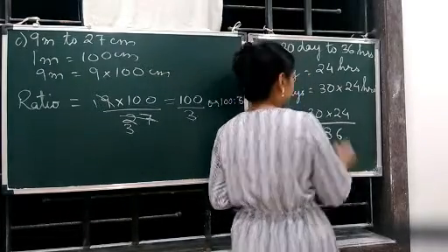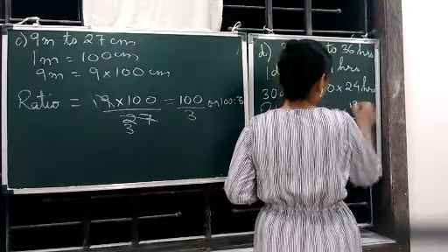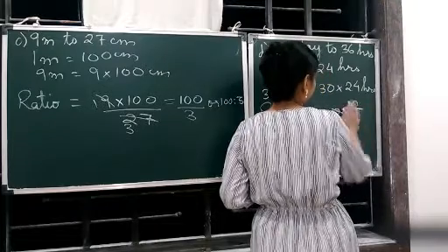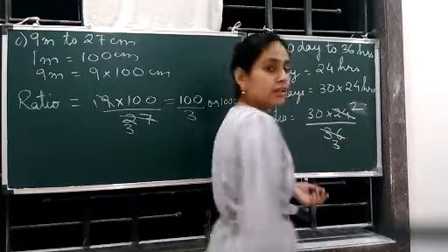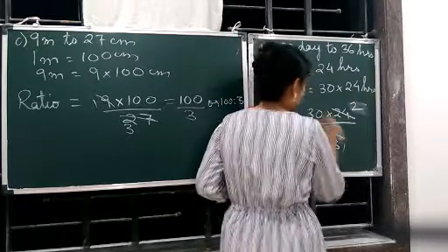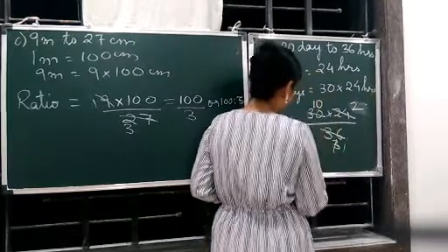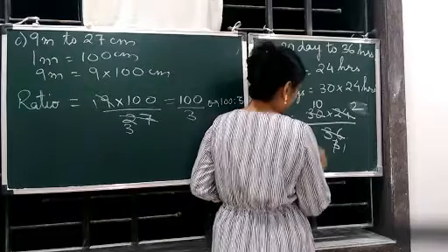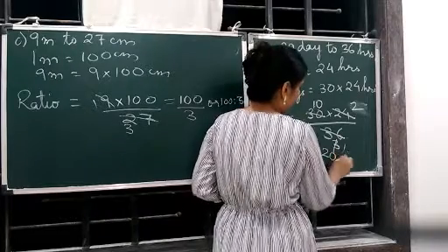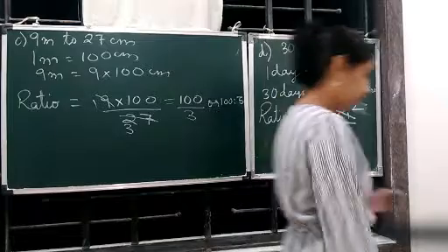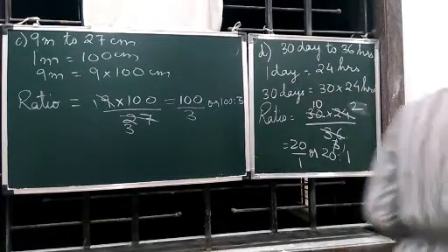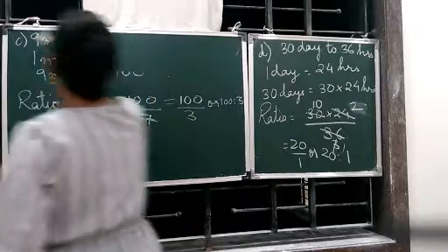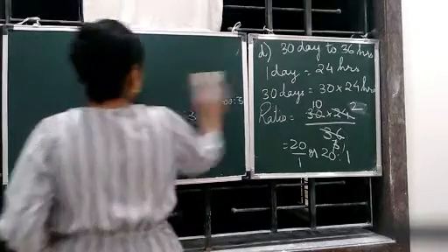Then 36 and 24 both will go by 12. 12 threes are 36 and 12 twos are 24. Then 30, so 10 twos are 20. 20 upon 1, 1 is left, or 20 is to 1. This completes the first one.